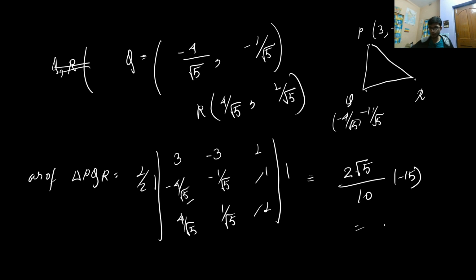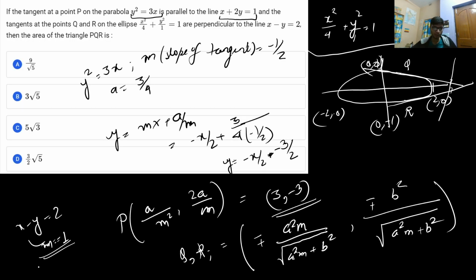So you can solve it on your own. After all you have to take the modulus value, because the area of a triangle is not a negative quantity, because we are basically calculating geometrical area, not the algebraic area. Now there are two different things, algebraic area and geometric area, which you will get definitely clear about when you study the topic of definite integrals. So the area comes out to 3 root 5 square units. With this, the right answer to this problem is option number B.